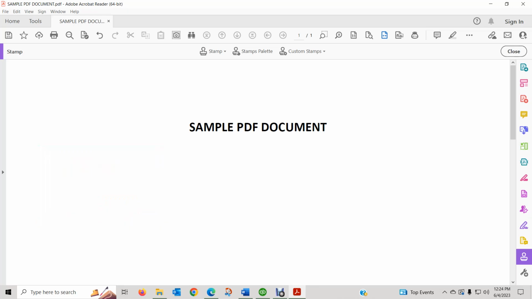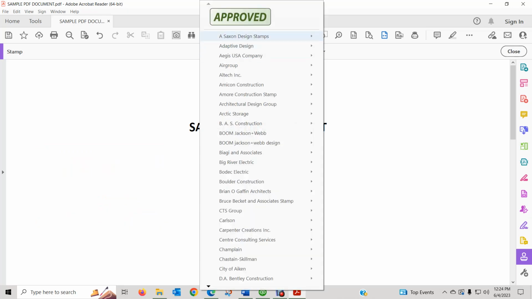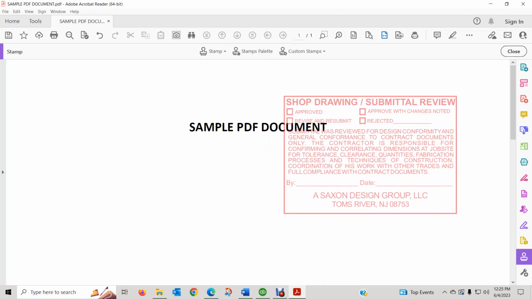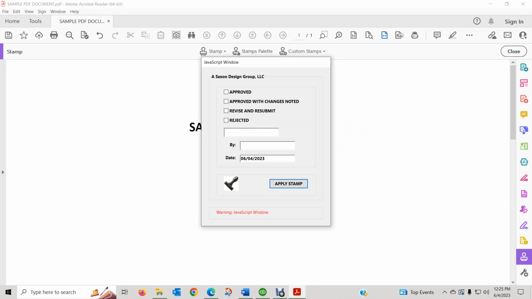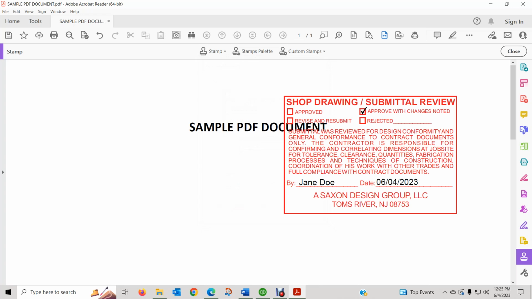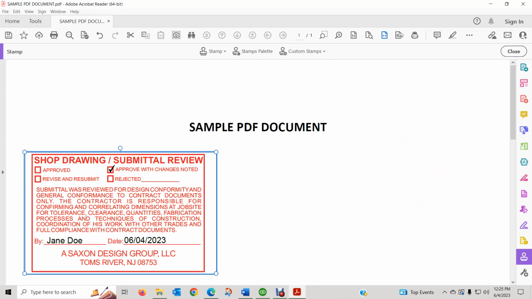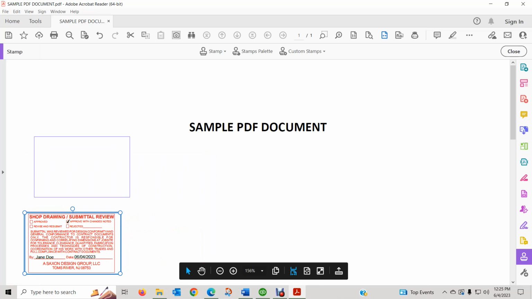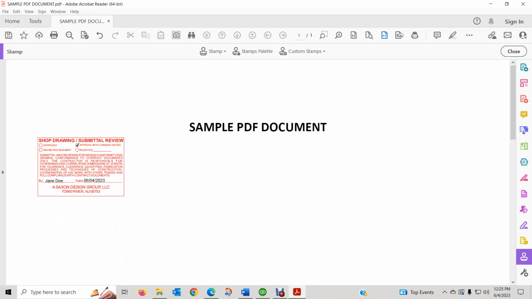Let's go back a minute. Hover over the company name, click on the stamp, and move your mouse a little. The stamp shows up, and let's choose an option. Then apply. So see, it filled the information, it filled the checkbox. Now we'll move the stamp, resize the stamp, click away, save your document.